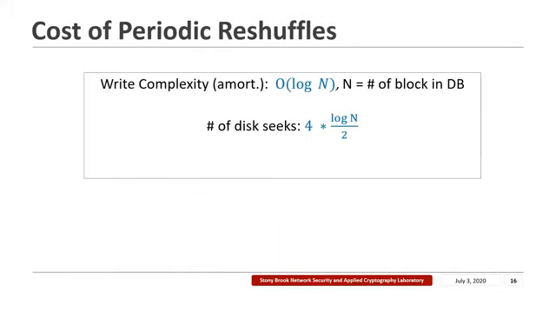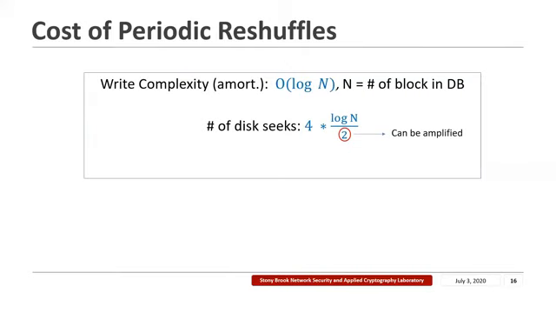An important question here is how costly are these periodic reshuffles? Now, to estimate this, we measure the write complexity of this construction, which is the number of physical writes that you need to perform in order to complete one logical write. And in case of SqORAM, this is big O of log n amortized over all the writes, where n is the number of blocks in the database. Since we want to reduce the number of disk seeks, we also estimate the number of disk seeks that would be required on an average for these reshuffles. And this turns out to be 4 times log n by 2.